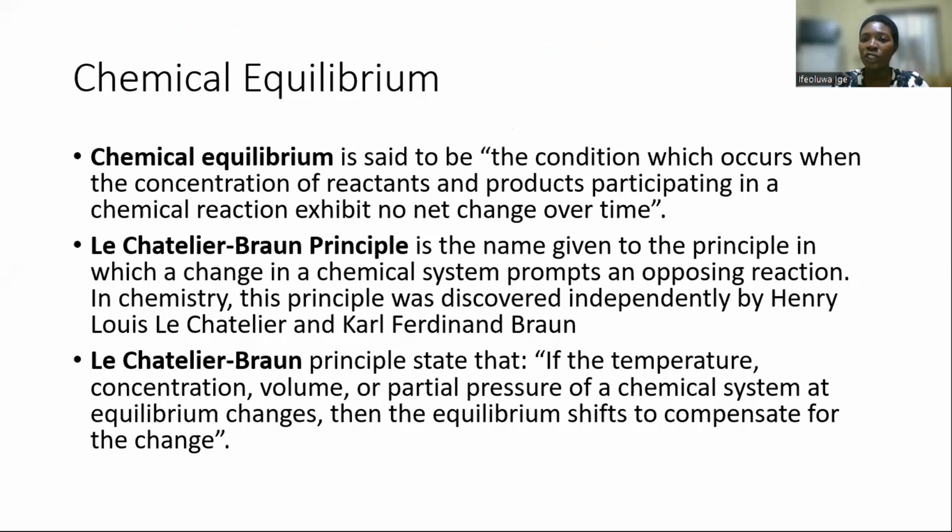That is to say, when a chemical reaction is taking place at both the reactant side and the product side, when the reactants and the products are not undergoing any kind of increase or decrease in their concentration, when there is no change in concentration, that means that the reaction is said to have gotten to a point of chemical equilibrium.